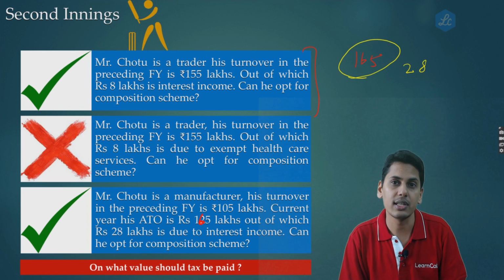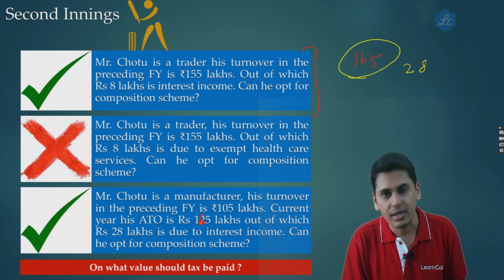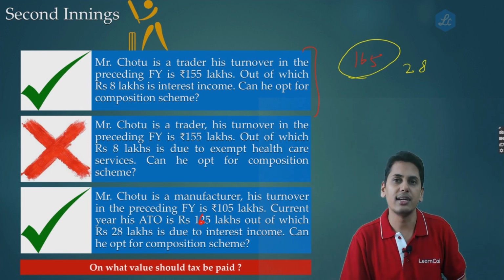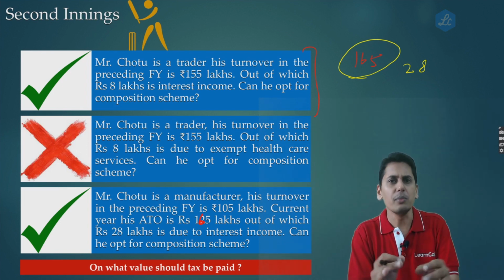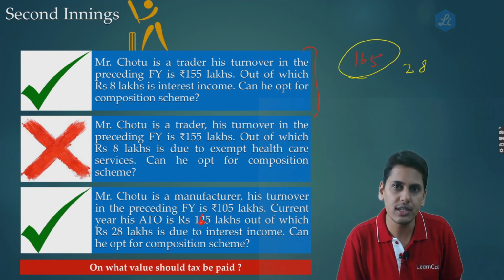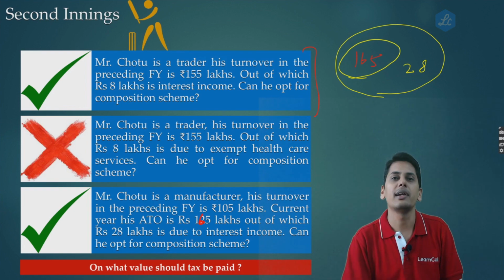The first question was, is he entitled to opt for composition scheme? Yes, that explanation 1 to section 10 had answered it. Now the second question is, assuming he is, not assuming, factually he is in a position to opt for composition scheme, on what value should he pay taxes?